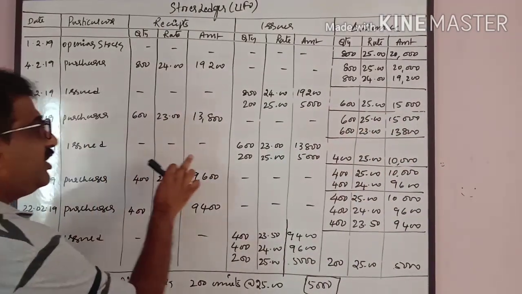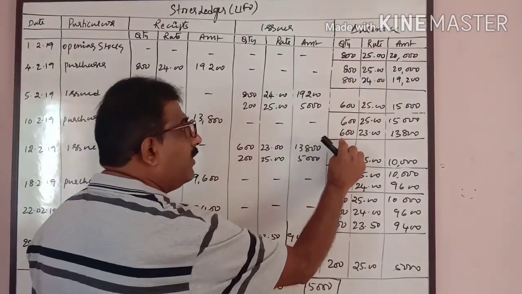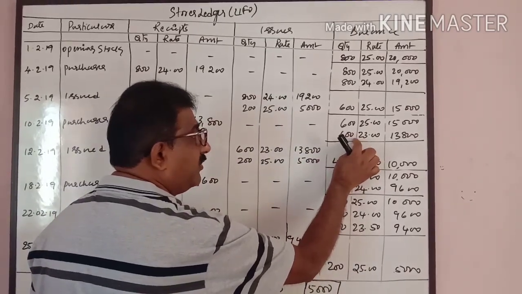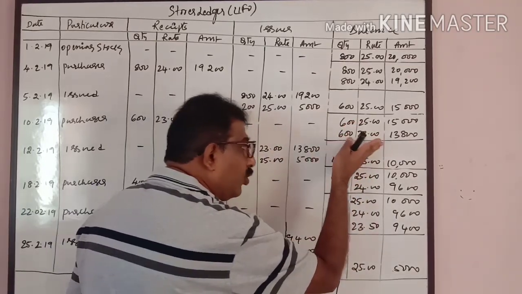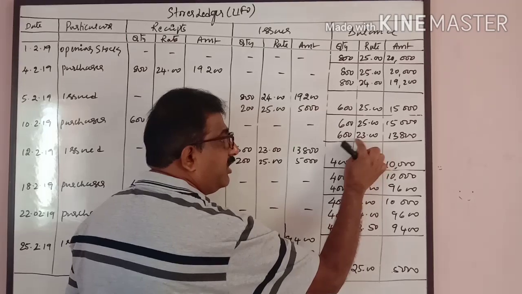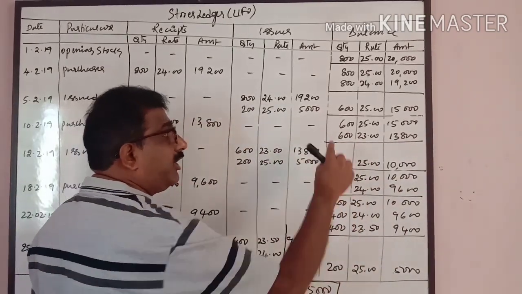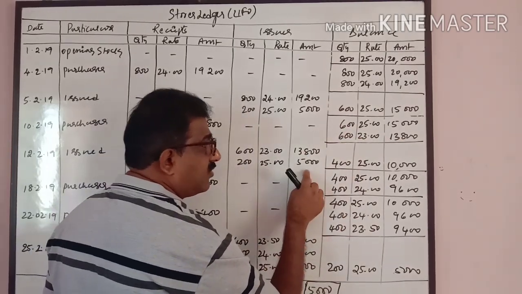On 12th there is an issue of 800 units. Again from bottom to top. 600 units I will issue at the rate of 23. First I will issue from this. Always whenever you are issuing the materials, just look at the balance column and write this part. 600 units I will issue at the rate of 23, 13,800. Remaining 200 units I will issue from this, 200 at the rate of 25, 5,000 rupees.